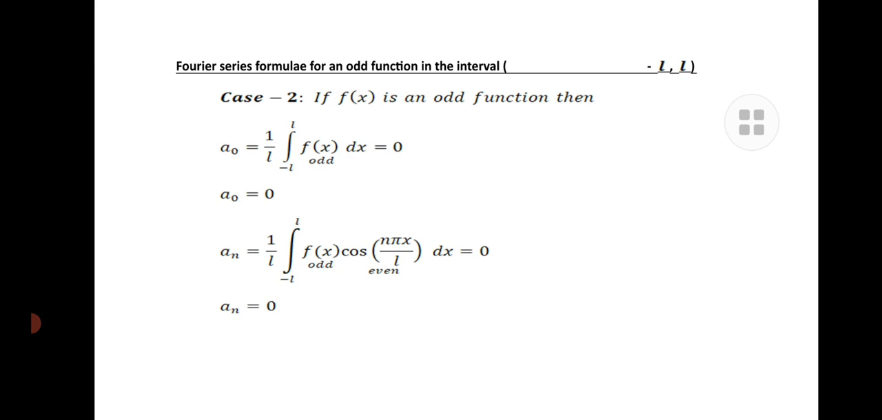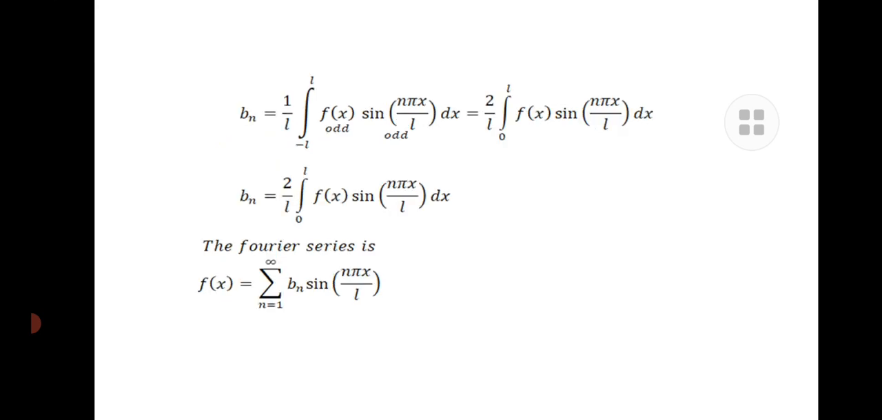If we come to the third value, that is bn, which contains the function f of x as well as sin x. We know that the function is odd, and also that sine is odd. Using the property, the product of two odd functions is even. So the bn value is equal to 2 divided by L integral 0 to L f of x sin n pi x divided by L dx. So that is the Fourier series which contains only the bn term because the function f of x is odd.